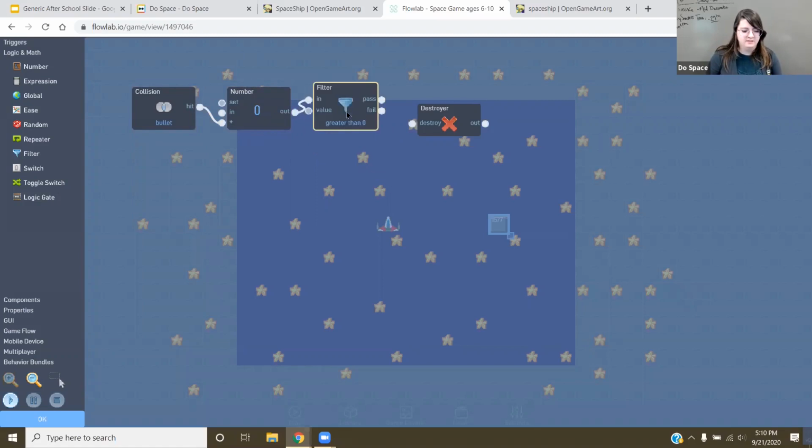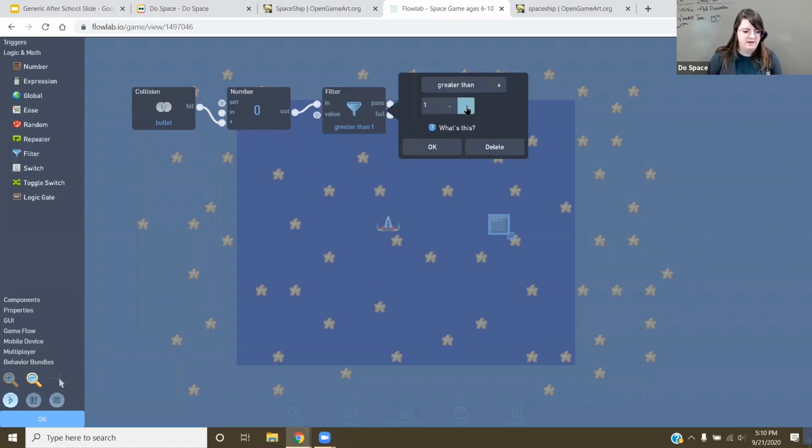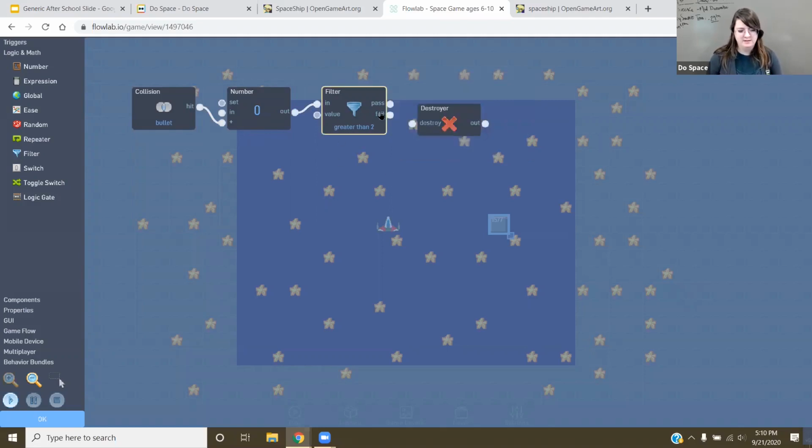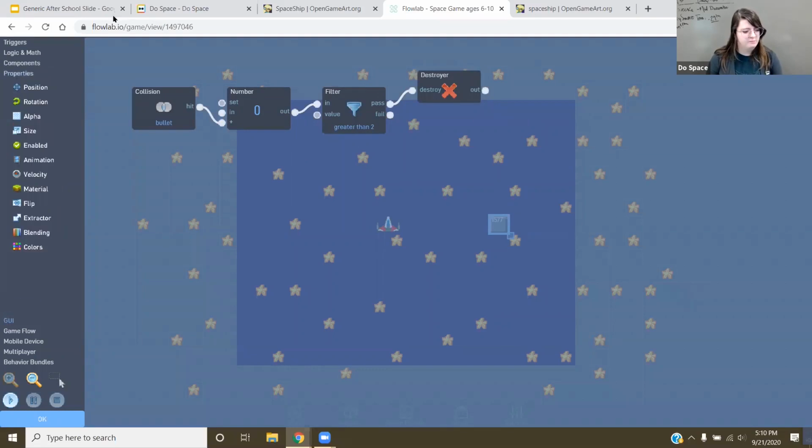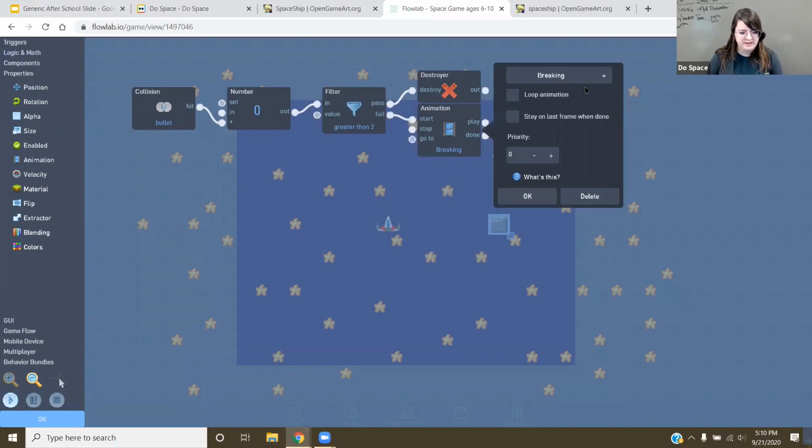And then it goes in here. So when this is greater than maybe 2, I'm going to do it 2 times, it gets destroyed. But when it doesn't get destroyed, I'm going to have it play an animation like it's breaking. And that I can do by going to properties. There's the animation on the left side right here. There we go. So when fail, I'm going to start the animation. It's already on my breaking animation that we created earlier.